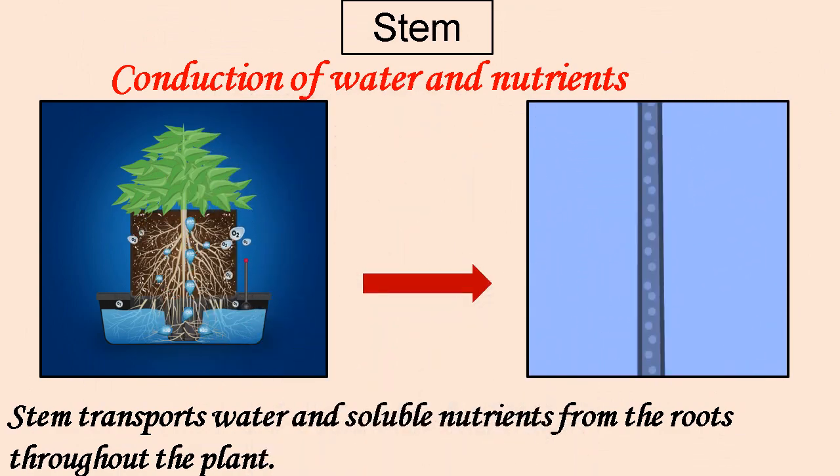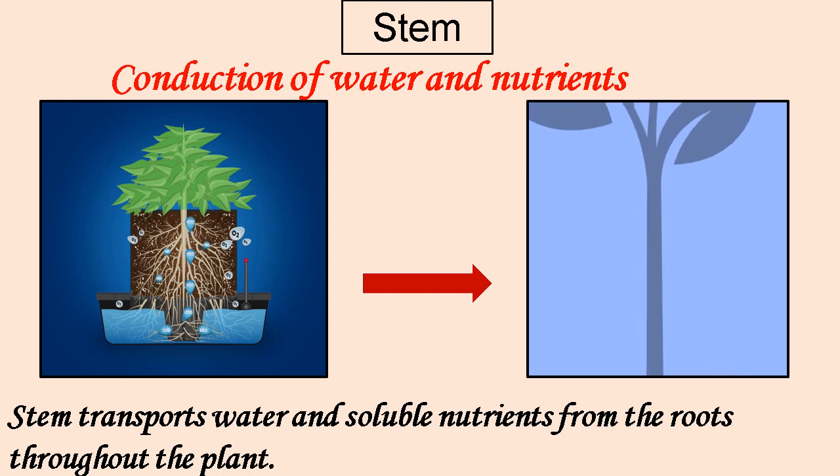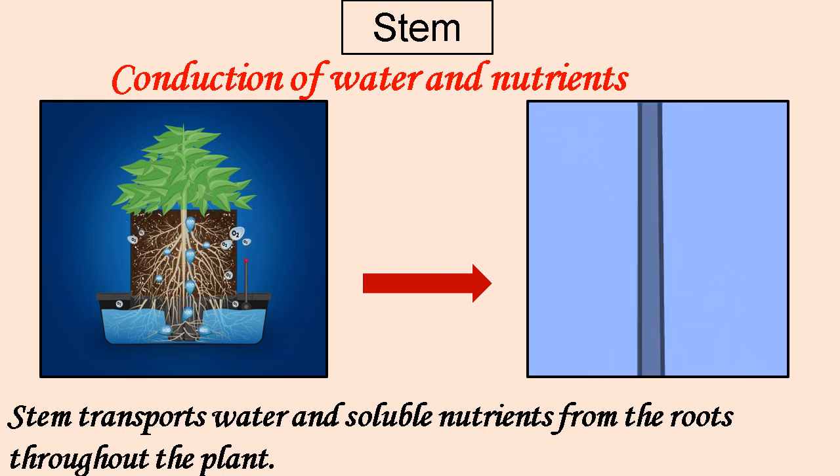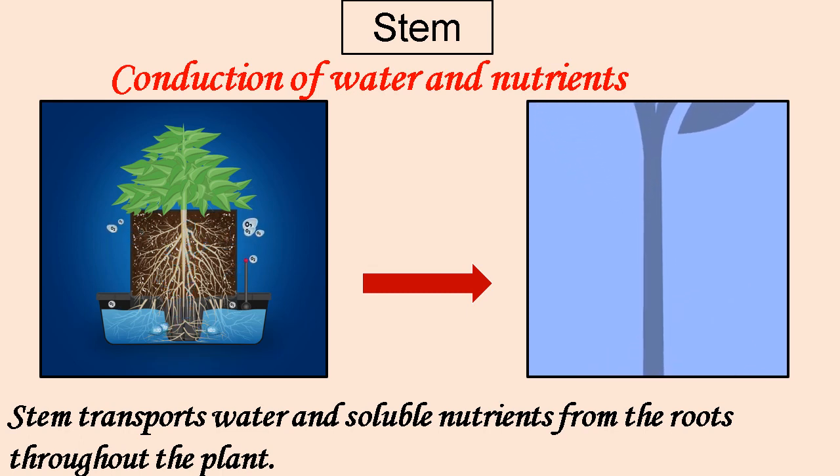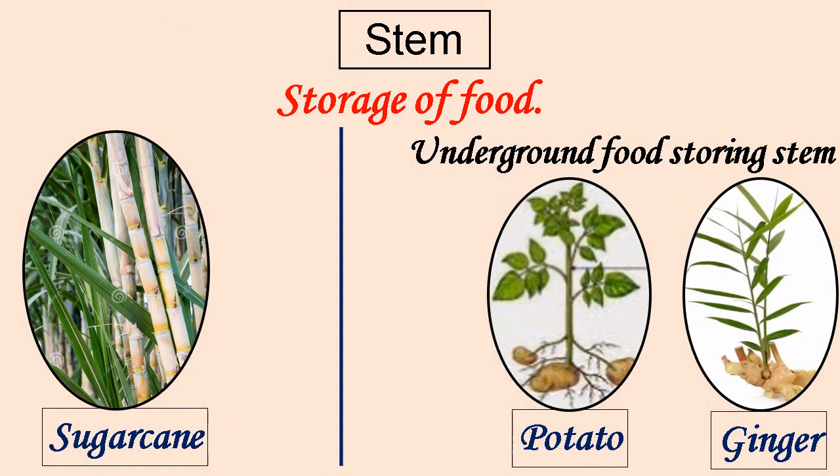Let us see various functions of stem in detail. The main function of stem is the transportation of water and soluble nutrients from the roots throughout the plant. Plants store their reserve food in different parts such as leaves, stem, fruits, roots, etc. We have seen food storing roots earlier.